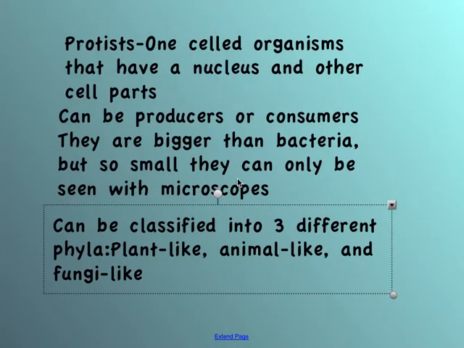Now moving on to Unit 5, or Chapter 5 in our book, in which we are going to cover two different kingdoms, the Protist Kingdom and the Fungi Kingdom. We'll start with the Protists, which cover a number of different living things.